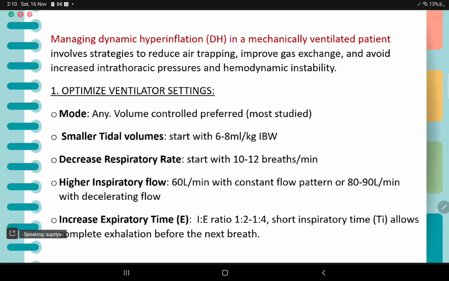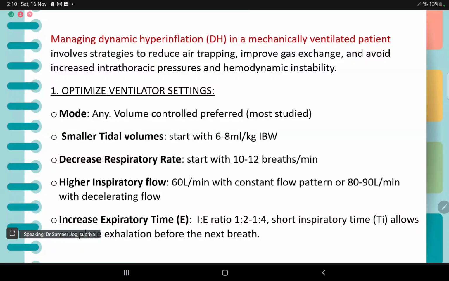The next question is managing dynamic hyperinflation in mechanically ventilated patients. This is for 6 marks. So first is optimizing ventilator strategies. Mode, any mode, but volume control is preferred because it is the most studied. Smaller tidal volumes, start with 6 to 8 ml per kg ideal body weight. Decreased respiratory rate, start with 10 to 12 breaths per minute.